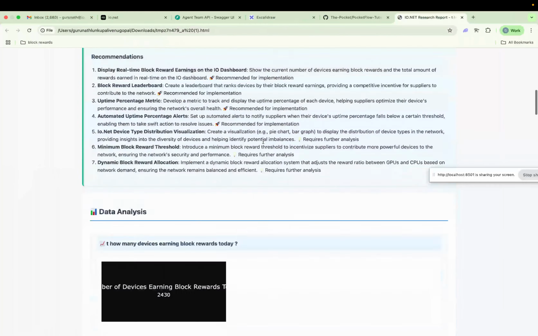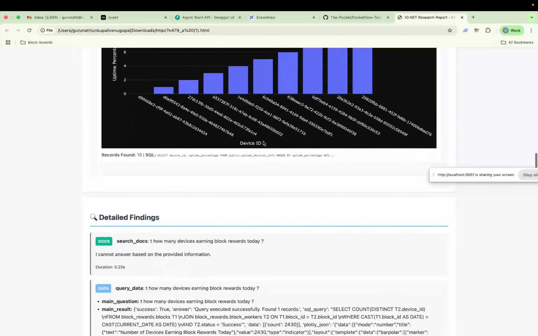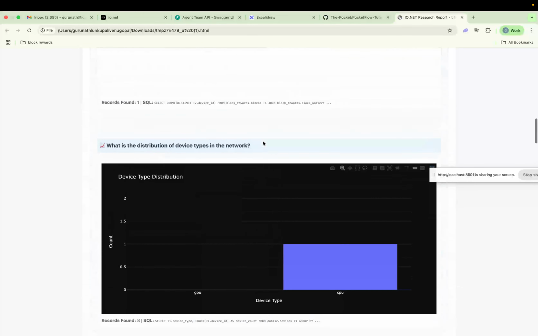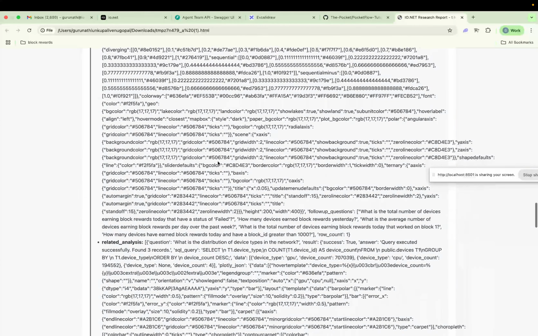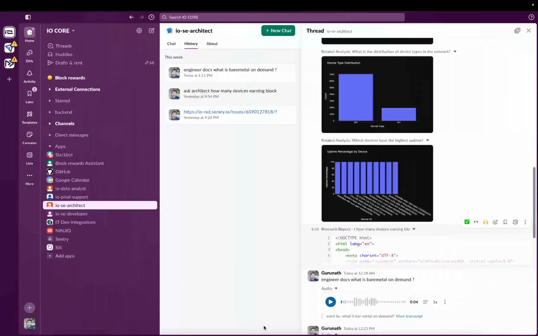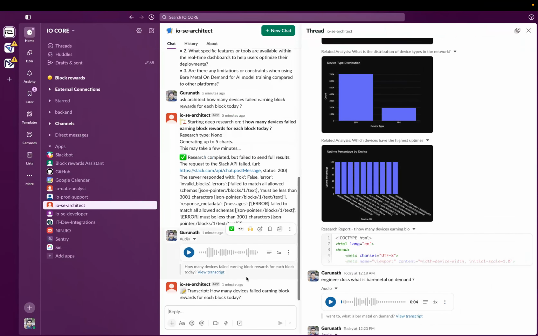Yeah, this is a report. We need to enhance this report. Currently it is printing the result as it is, but you can enhance it into a good looking report, right? So this is how the agent prepares this thing. But I will wait for this one also. This transcript also is being worked through.